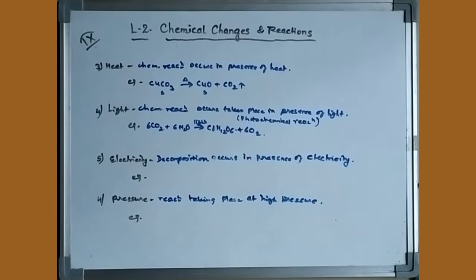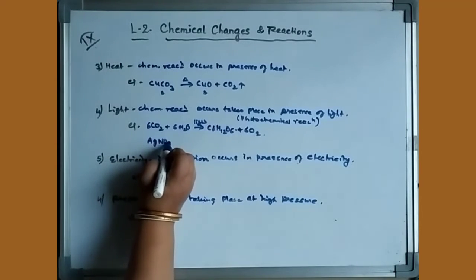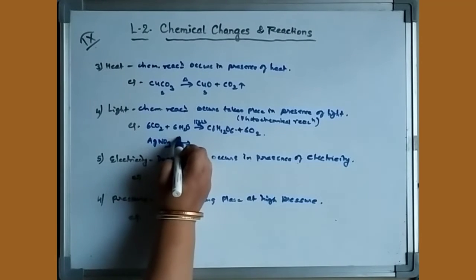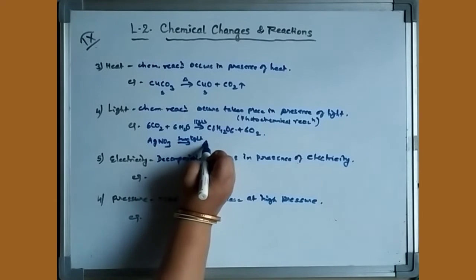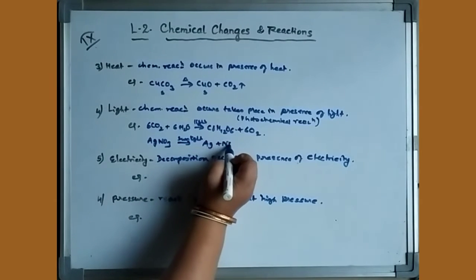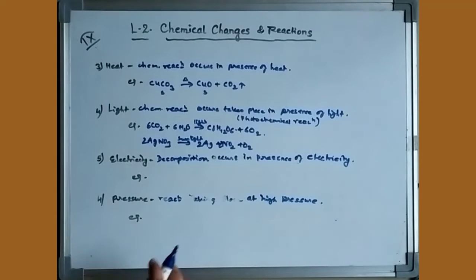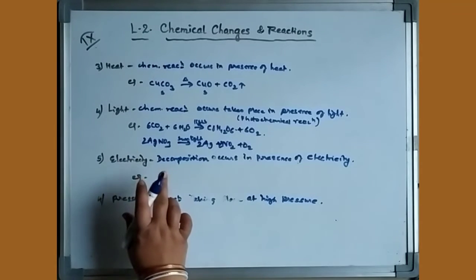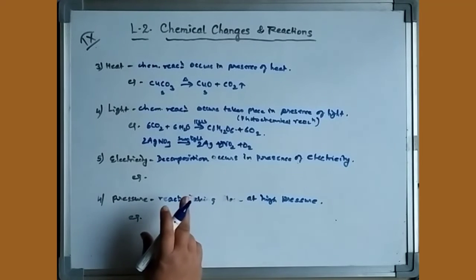Now we can take another example in the presence of light, a very well known example you will come across: the decomposition of silver nitrate. Silver nitrate, AgNO3, when decomposed in the presence of sunlight, decomposes to Ag plus NO2 plus O2. Now you balance it. So they take place in the presence of light. We can see a few chemical reactions take place in the presence of light. They are also known as photochemical reactions.